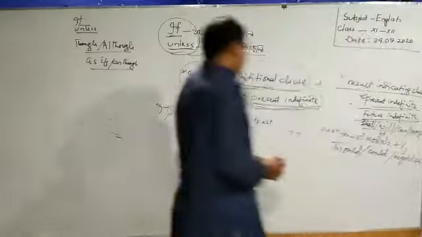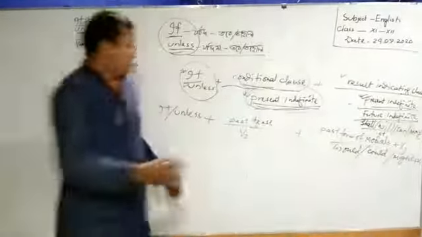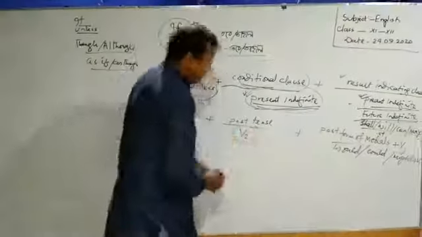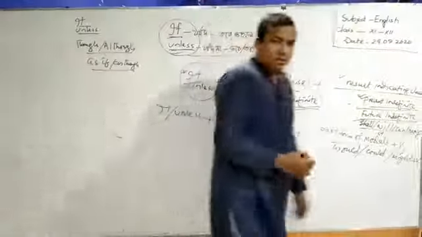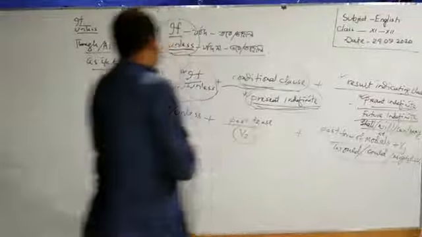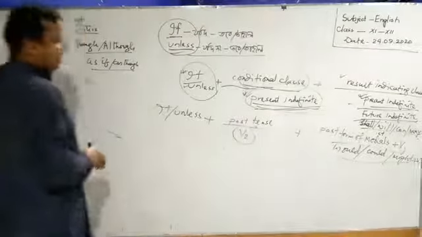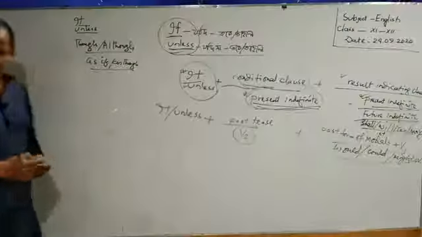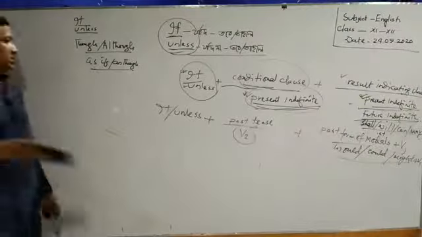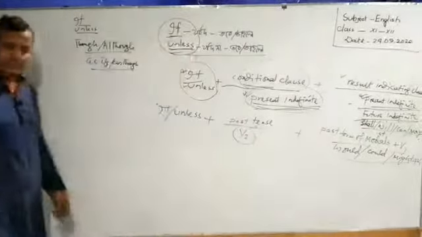So, this is called the past condition. Why? Because here is the past form of the main verb and we have the past form of the modal auxiliaries. So, now I will show you the example of this condition. This is called the second condition, I mean the past condition, for if or unless.